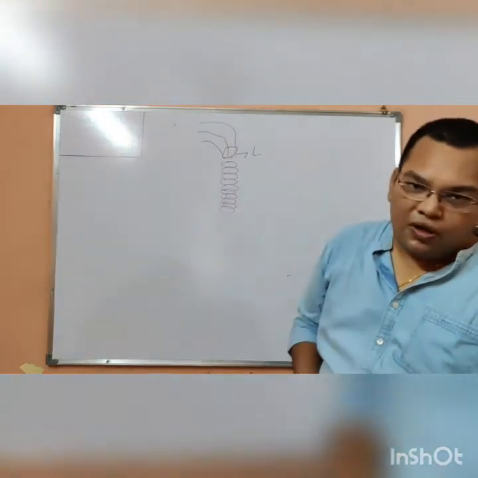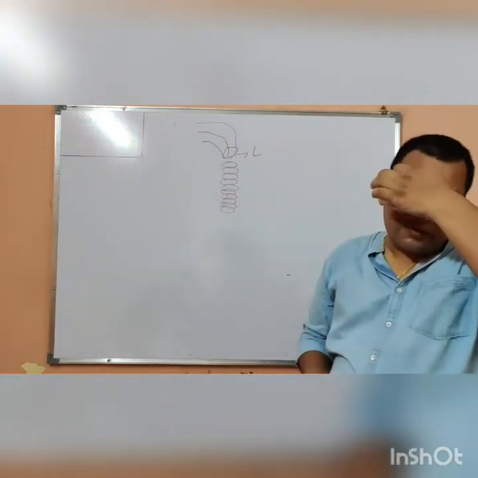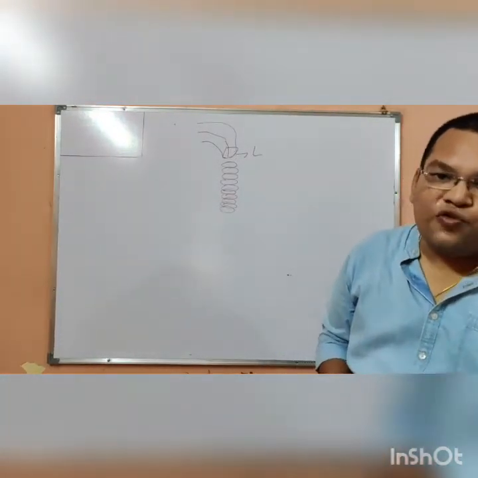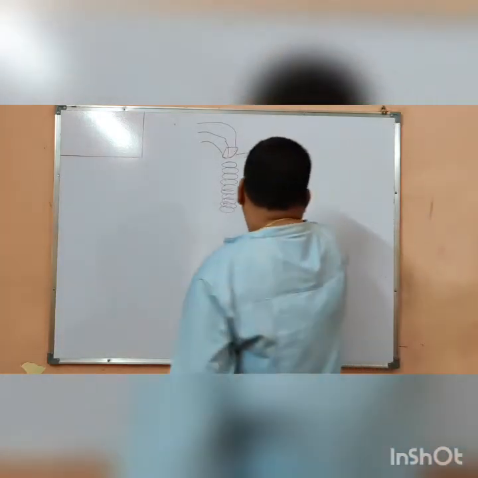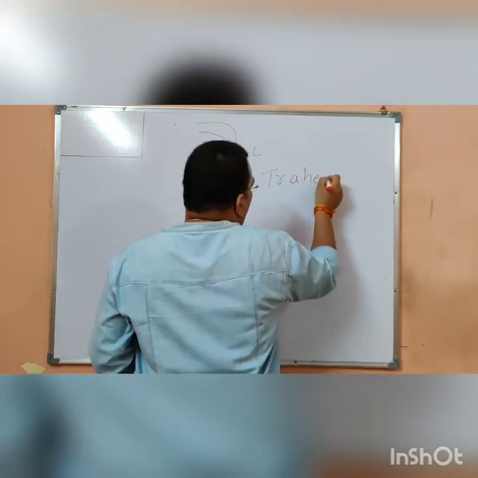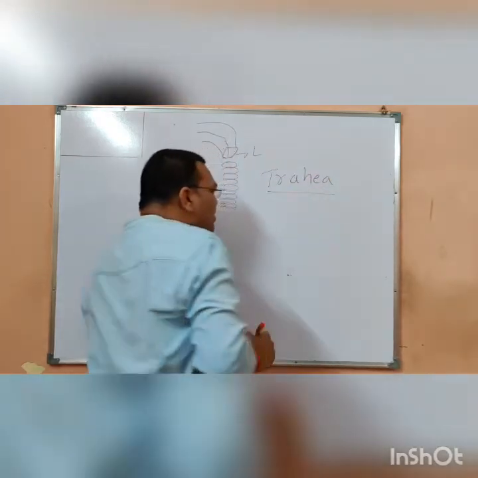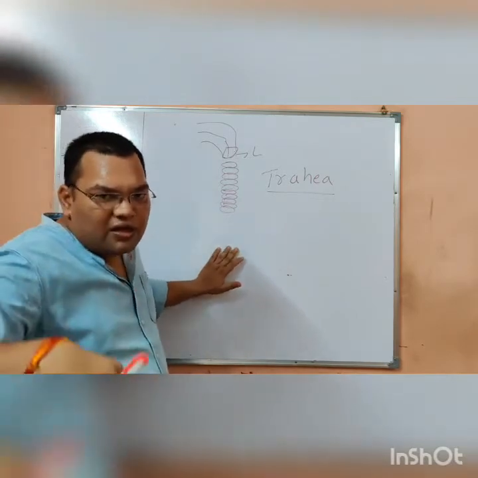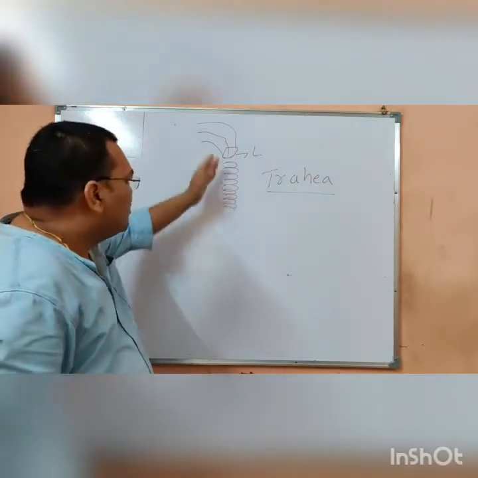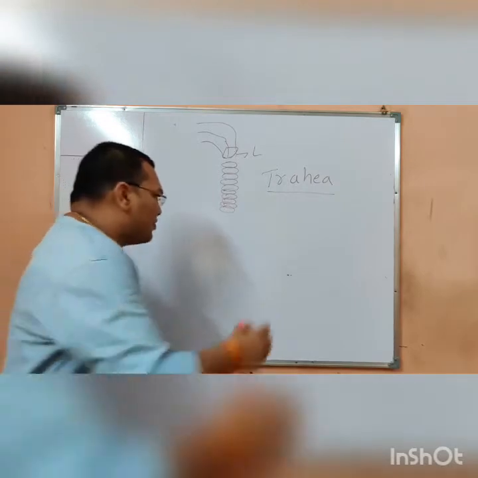Now in the digestive system, the esophagus is the food pipe. Here the trachea is known as the windpipe, from where the air goes in. So the trachea is the windpipe.